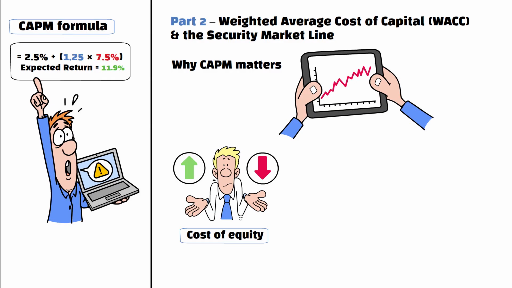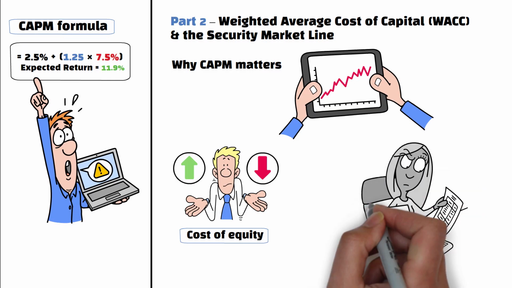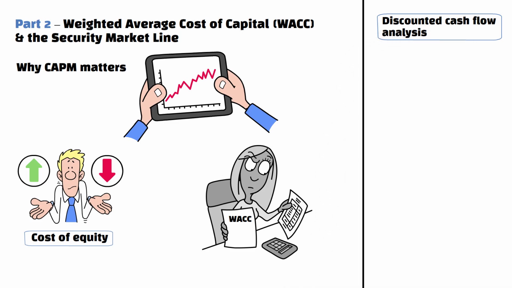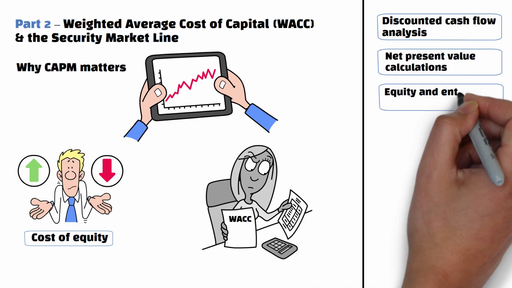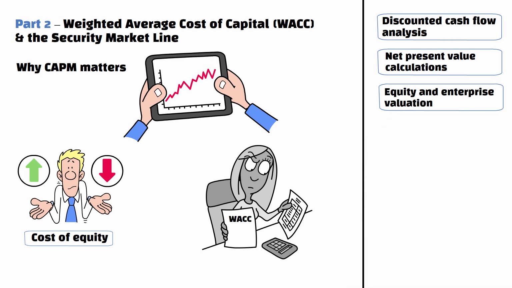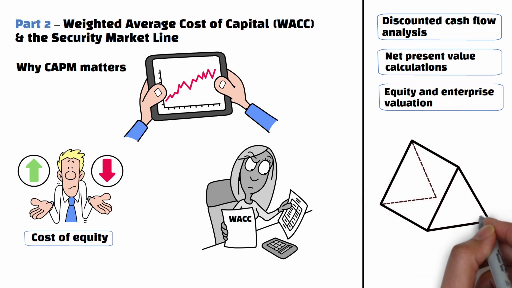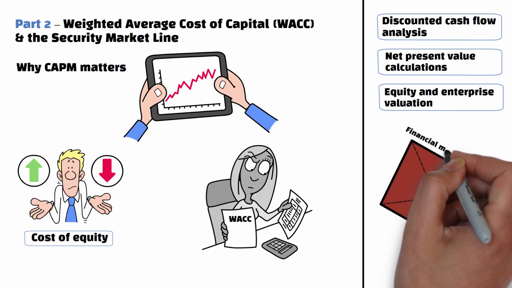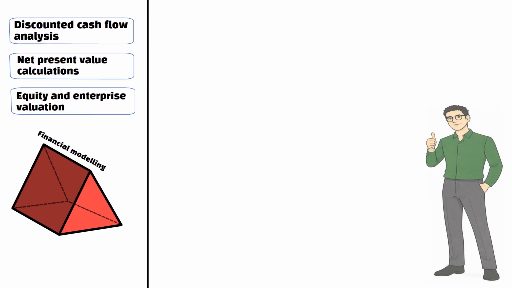Most importantly, it is used to estimate a company's cost of equity, which is then used to calculate the weighted average cost of capital. The weighted average cost of capital is a foundational input in discounted cash flow analysis, net present value calculations, and equity and enterprise valuation. Because of this, CAPM is deeply embedded in professional financial modeling, despite analysts acknowledging its imperfections.